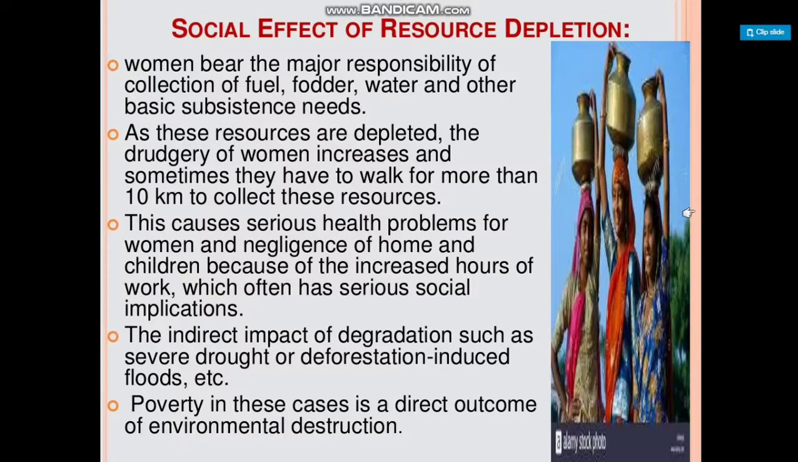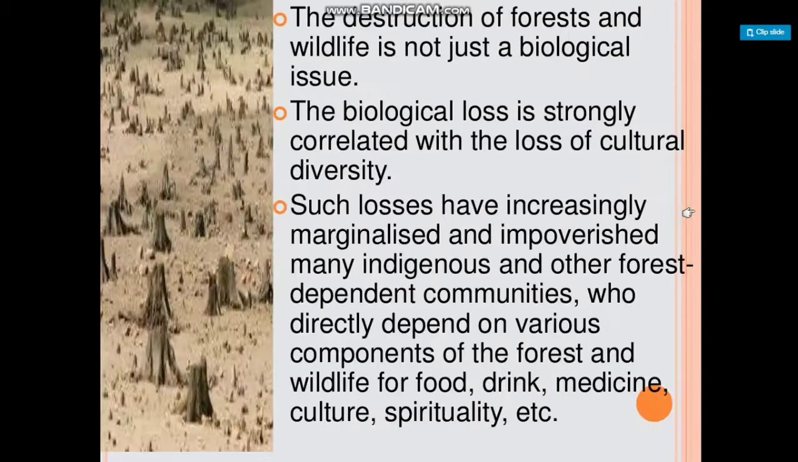The indirect impact of degradation such as severe drought or deforestation includes floods. Poverty in these cases is a direct outcome of environmental destruction. The destruction of forest and wildlife is not just a biological issue. The biological loss is strongly correlated with the loss of cultural diversity. Such losses have increasingly marginalized and impoverished many indigenous and other forest dependent communities who directly depend on various components of the forest and wildlife for food, drink, medicine, culture, spirituality, etc.